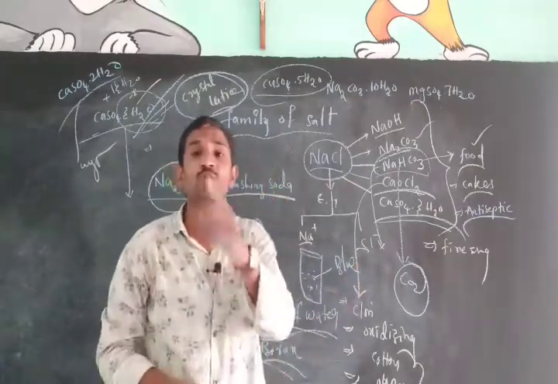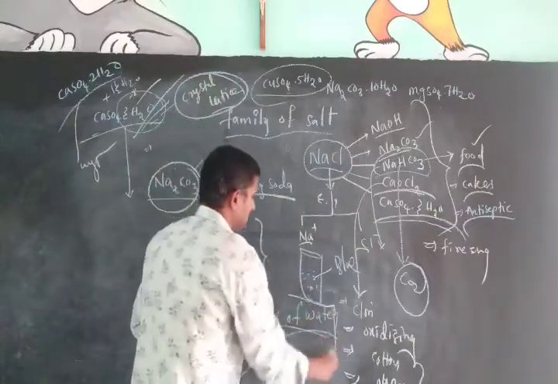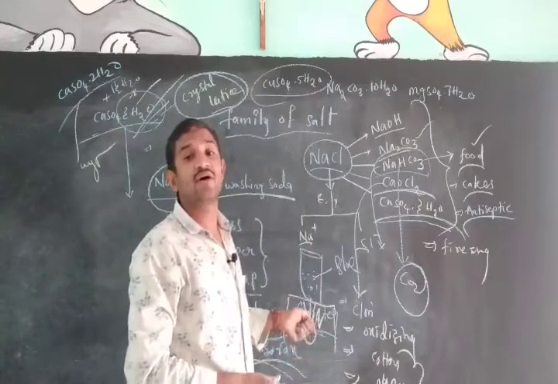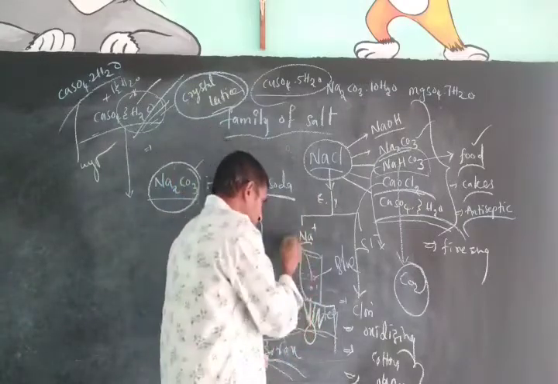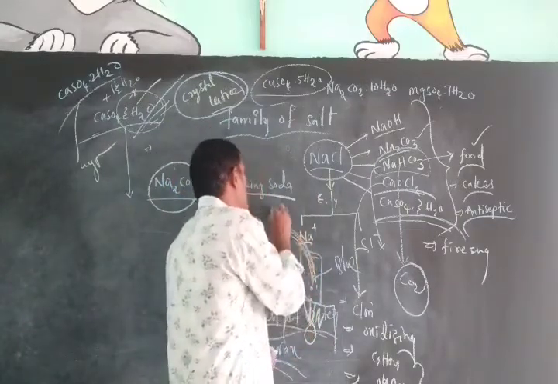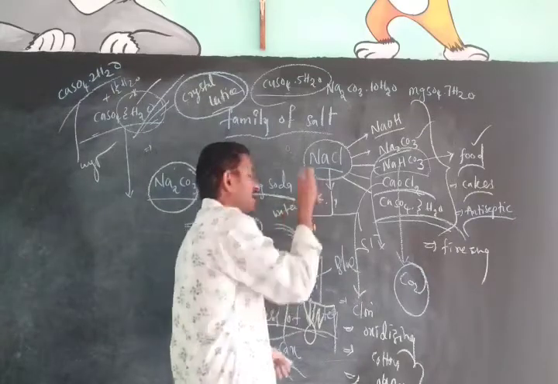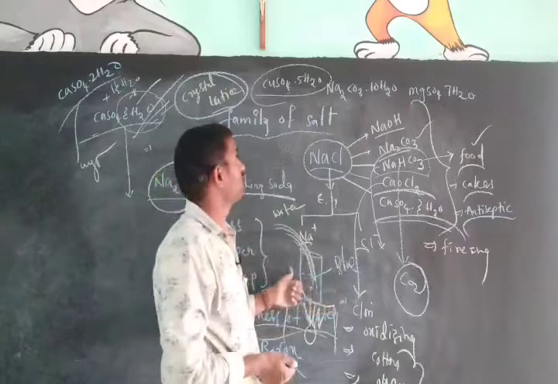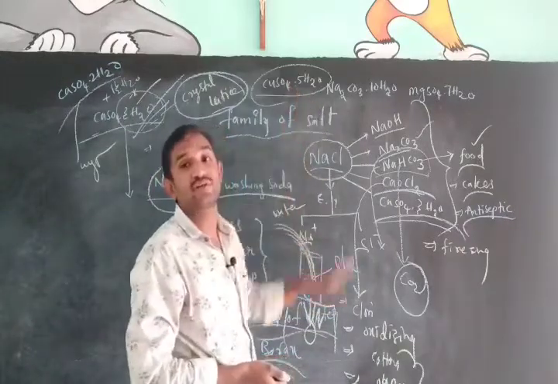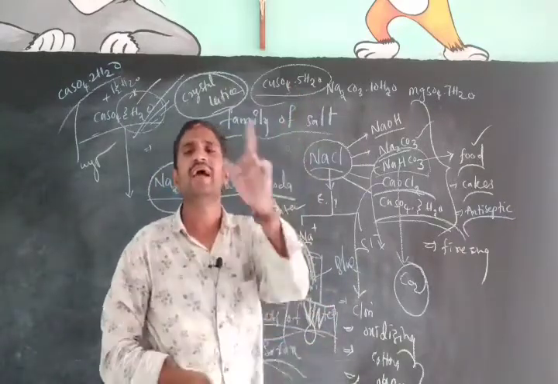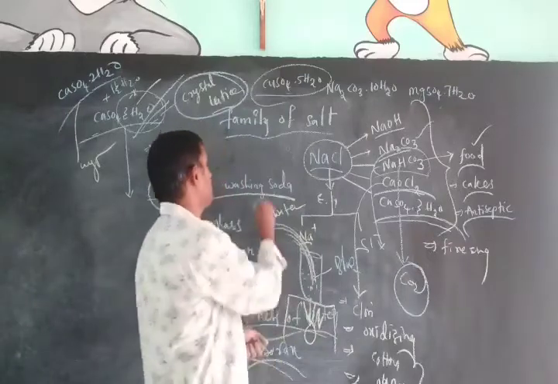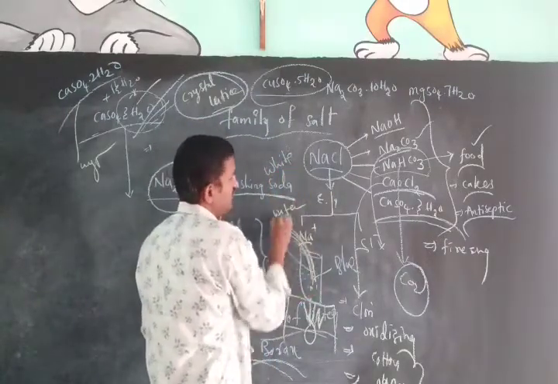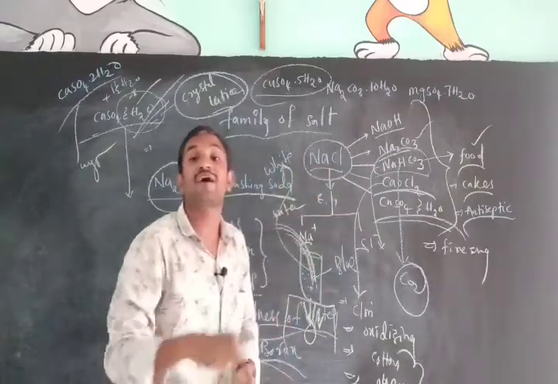Blue color. But when we heat it on the Bunsen burner, due to the heating, the copper sulfate loses its water. Water is lost when we heat copper sulfate on the Bunsen burner. At that time, what will happen? It becomes white in color.